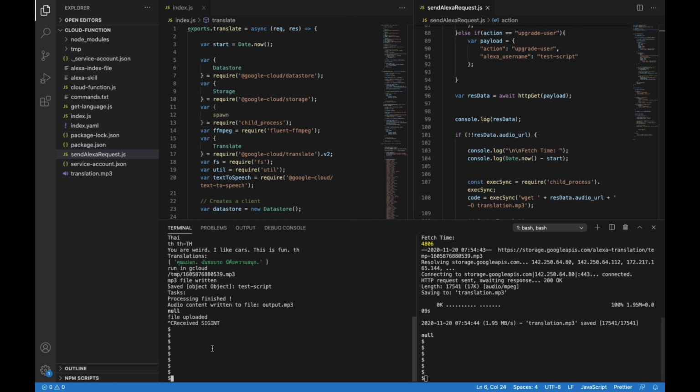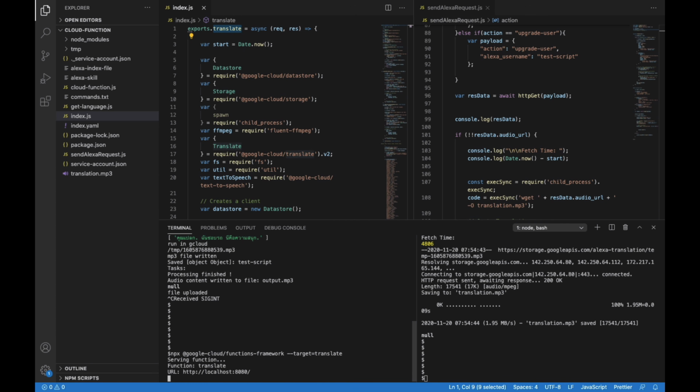So let's do the first part. We're going to use the npx Cloud Functions framework, and you just pass the name of your function, in this case translate. That's going to stand it up locally. So now we have a server. Instead of the Cloud Function listening on a remote host in the cloud, it's listening on localhost.